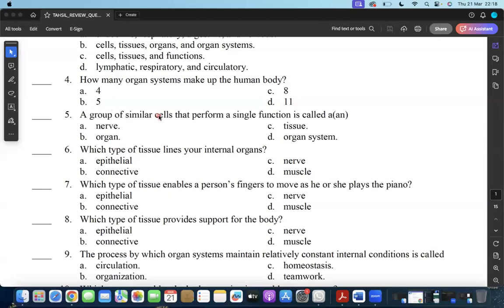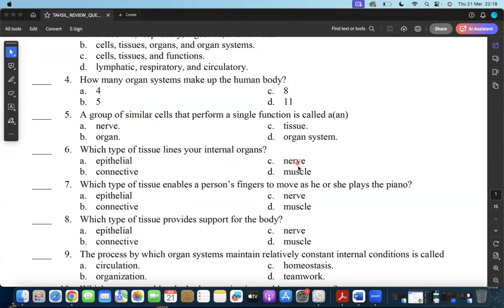Okay. So now the next question is question number 6. Question number 6 says, which type of tissue lines your internal organs? That is to say, which types of tissues line the internal organs in the body? So the internal organs in your body, they are being lined by a specific tissue.